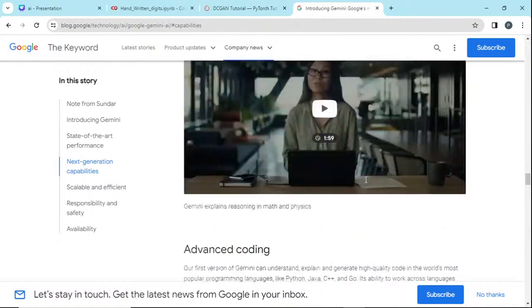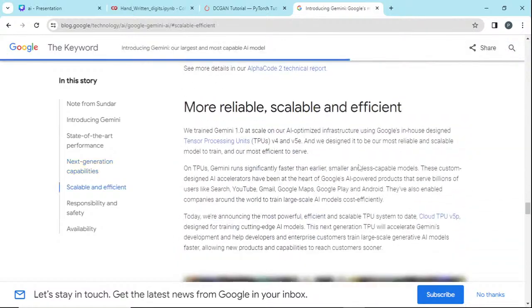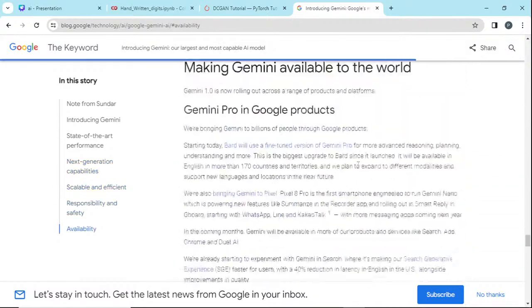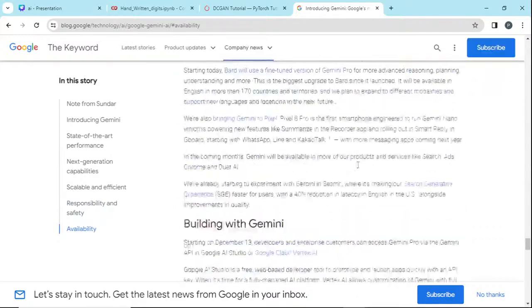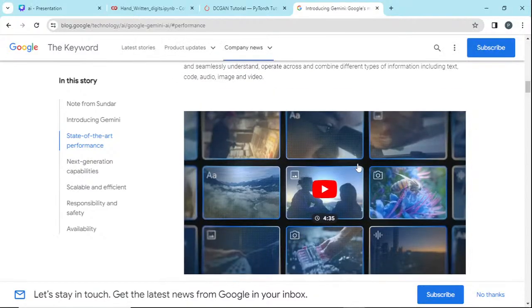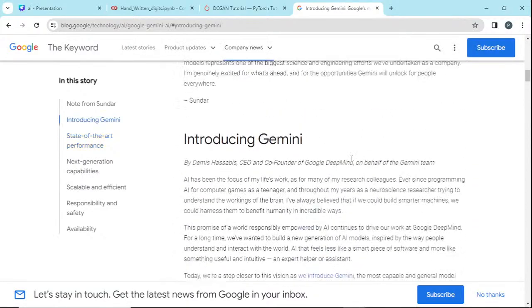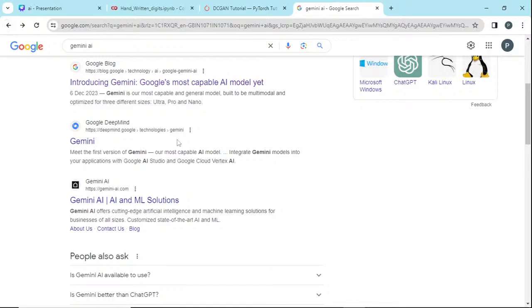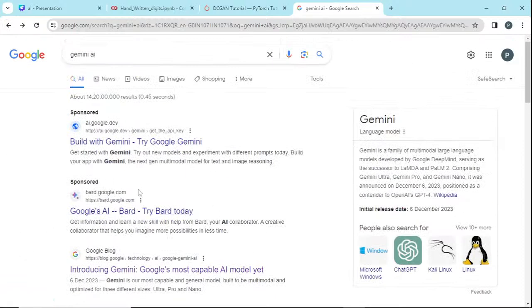So how it works, with reasoning and all, they are able to give very specific answers. I hope there is a video of it in their advertisement. I have seen it, very interesting. We have Bard AI from Google, and a lot more are available if you look online. One properly evolved one is ChatGPT. Apart from that, we do have a lot of AIs now available. This is Bard AI from Google, which does the same task.